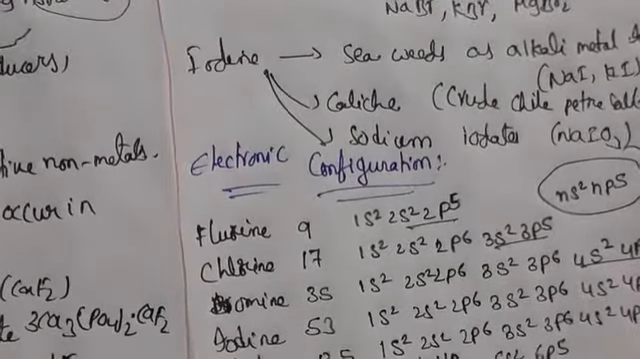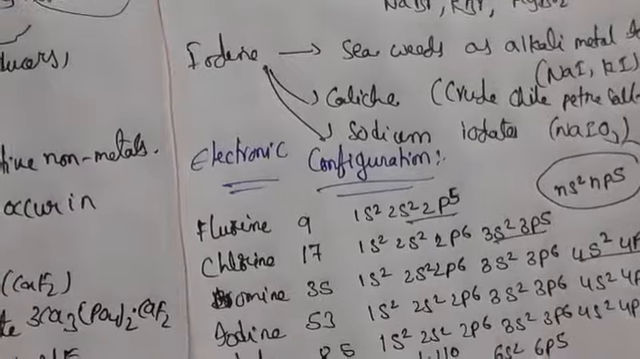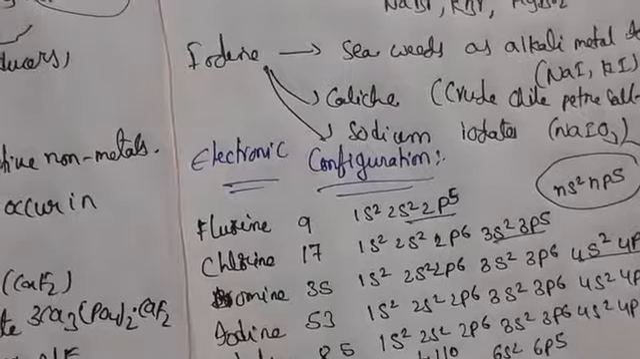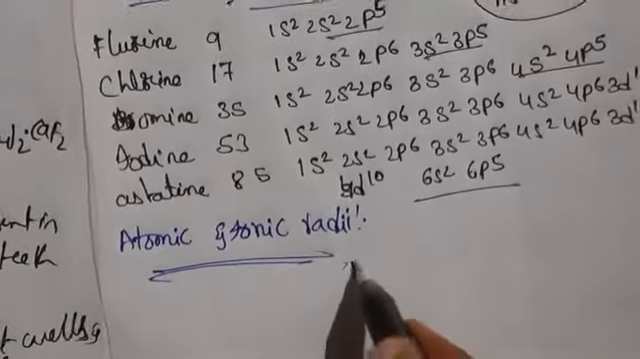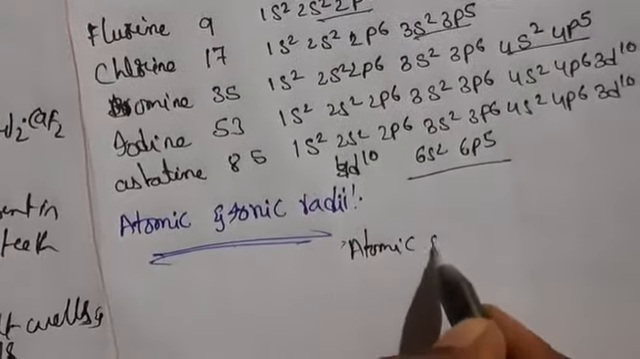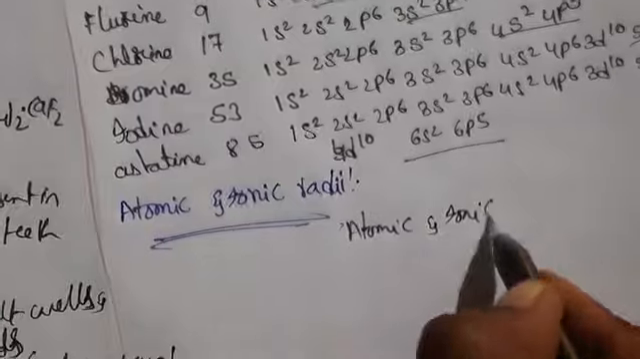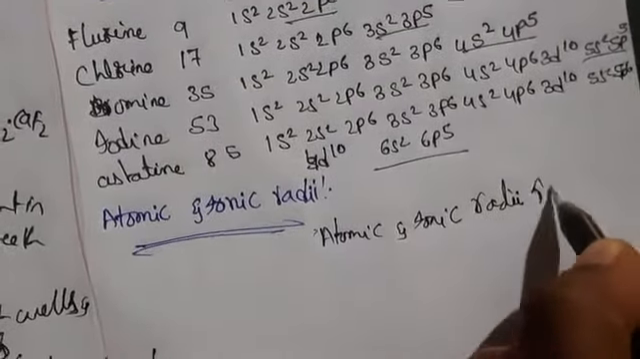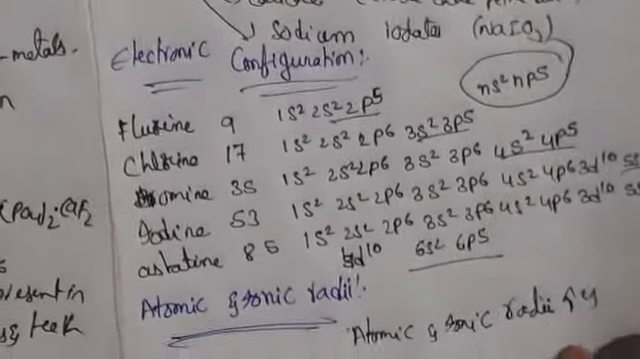Because of the nuclear charge. Fluorine has the smallest radius, and compared to the remaining elements, atomic and ionic radii increase from top to bottom. Atomic and ionic radii increase due to the increase in atomic number.